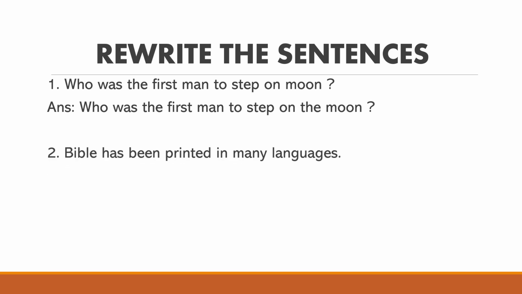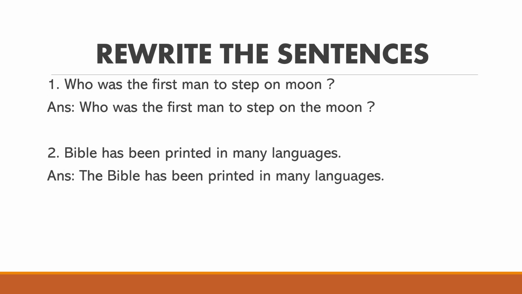Then we will see the second one. Bible has been printed in many languages. What might the answer be? We will see the answer: the Bible has been printed in many languages. Bible is also only one, right? It might be printed in many languages, but the Bible book is only one. So before Bible we used the article.